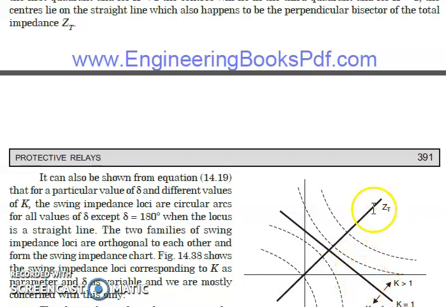So from the previous equation, we have seen that for a particular value of delta and different values of K, the swing impedance loci are circular arcs for all values of delta except delta equal to 180 degrees. In this case, when it is cot 180 by 2, that is cot 90, we will get a perpendicular bisector line which shows the case of K equal to 1. Now two families of swing impedance loci are orthogonal to each other. One circle is located in this direction, the other in this one, and both are orthogonal to each other. The swing impedance loci corresponding to K as parameter and delta as variable are what we are mostly concerned about.